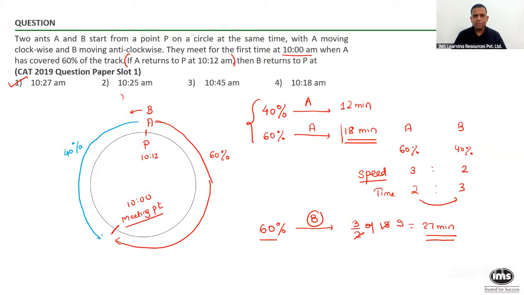Clear? So let me ask, should I give you a slight variation, in the sense changing the data, and let's see if you can do it in a similar manner? Should I?